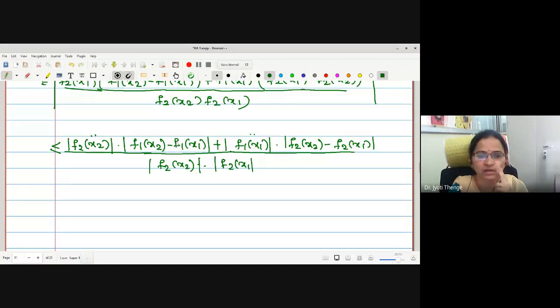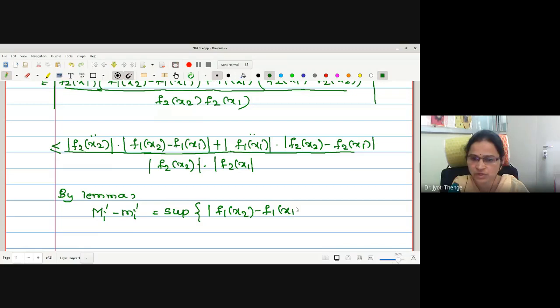What about this one again? Now I am using a lemma. Lemma says that this term is less than or equal to its oscillations. Now what are the oscillations of function f1 on the ith subinterval? Capital M i dash minus small m i dash. Right? Here I will write by lemma. What the lemma is: M i dash minus m i dash is the supremum of the set mod of f1 x2 minus f1 x1, for x1, x2 in the ith subinterval. Right, this is by lemma.